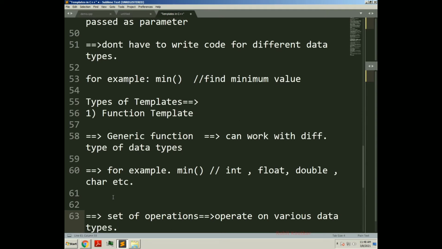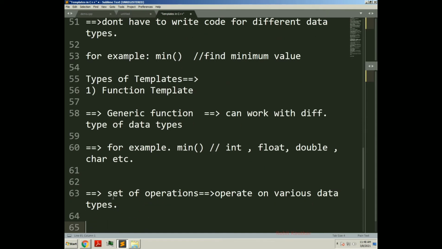A generic function has the type of data that it will operate upon when we pass parameters to it. We know functions can accept parameters. So whatever parameter you pass, a generic function will operate on that data type. So a generic function can accept any type of input provided by the user, on which the generic function can operate. Now we know what is generic function and what is function template.